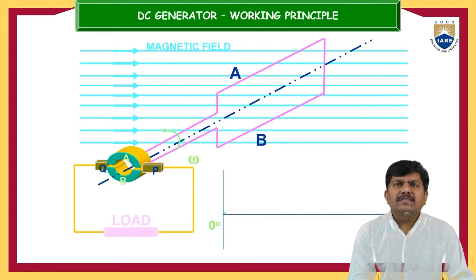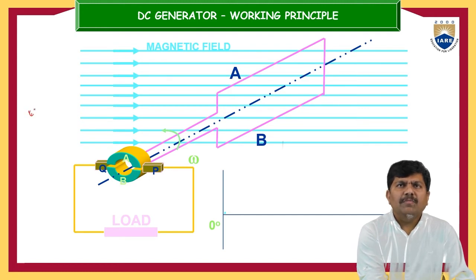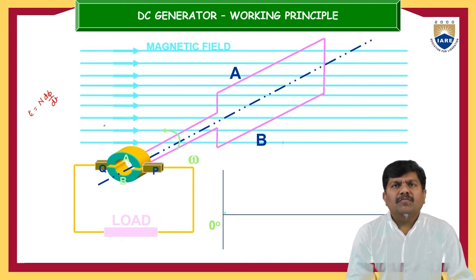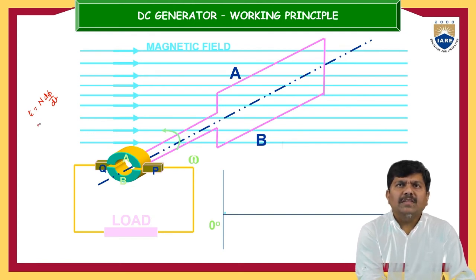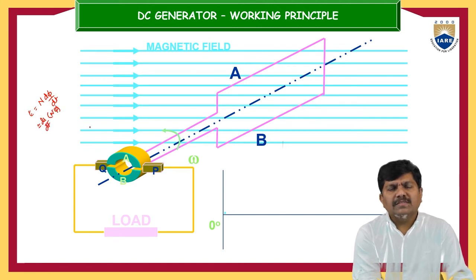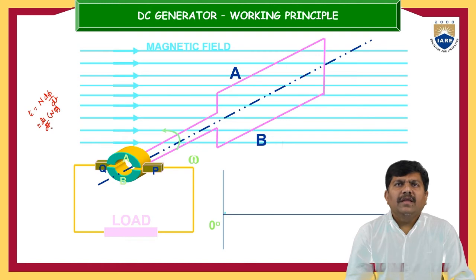Now at this point, when the armature is like this, we can see some induced EMF. What is the formula for EMF here? The induced EMF is the rate of change of flux cutting, so it is N d phi by dt. That is the rate of change of flux linkages, so this is d by dt of flux linkages. N phi is the flux linkages. So E is N into d phi by dt. This is the induced EMF here.